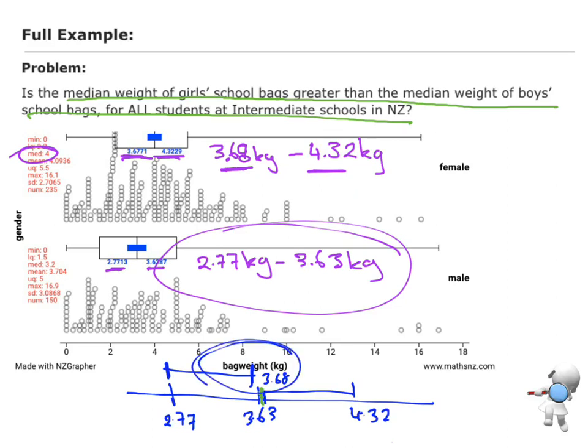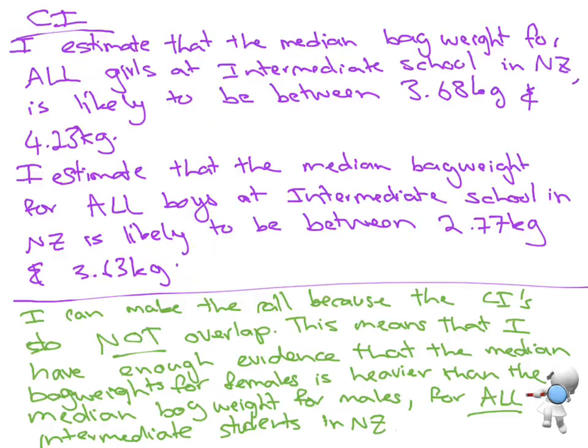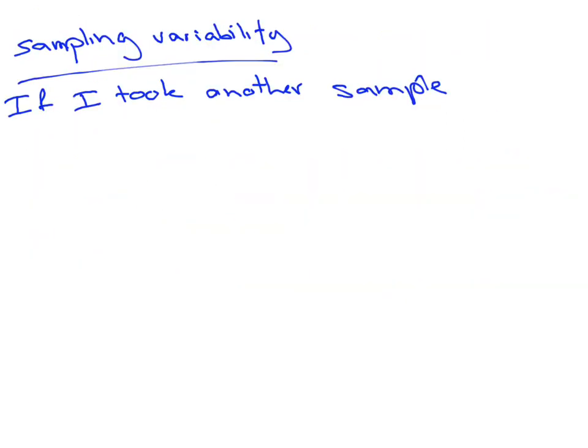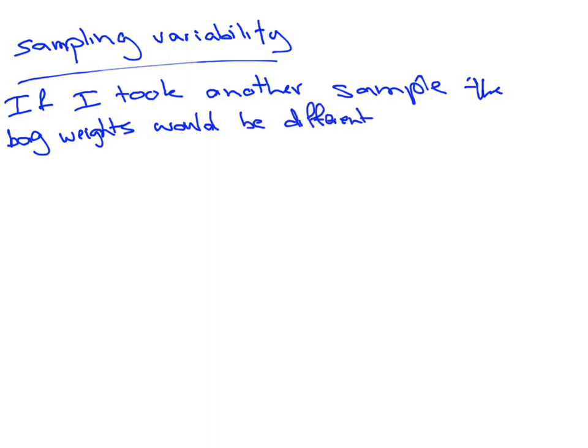If I take another sample, am I going to get exactly the same school bag weights? No, I'm going to have different students and therefore different bags, and so different weights. So if I took another sample, the bag weights would be different, because I would be sampling different students.